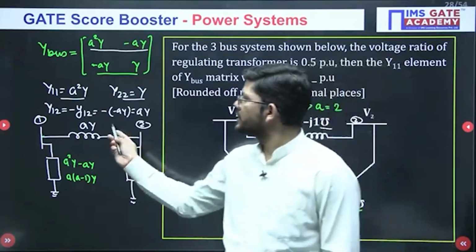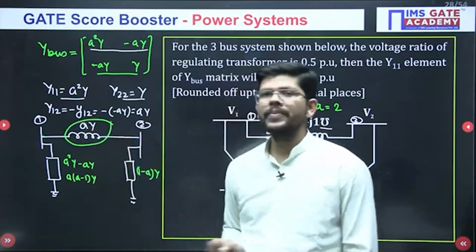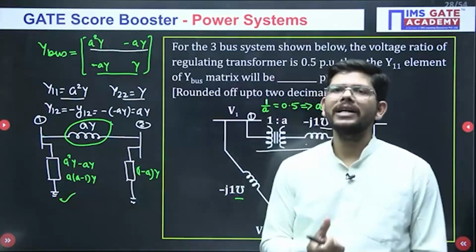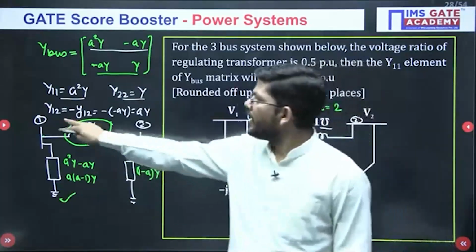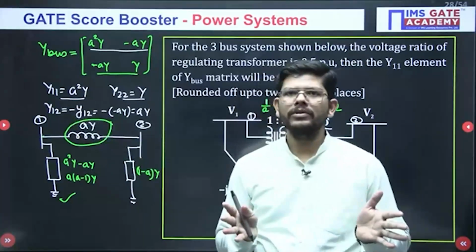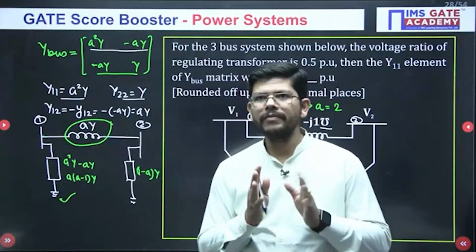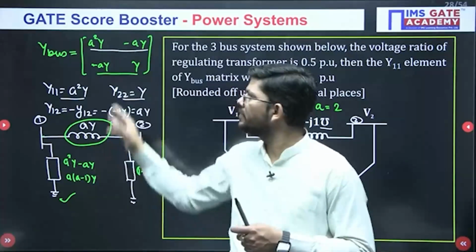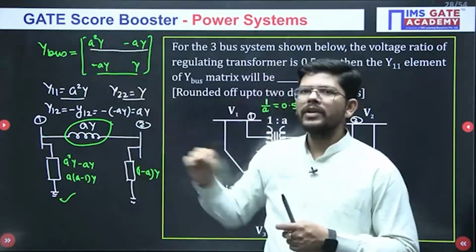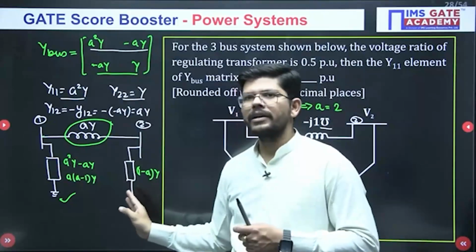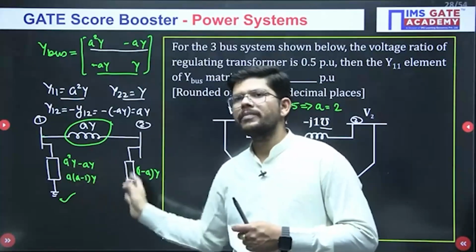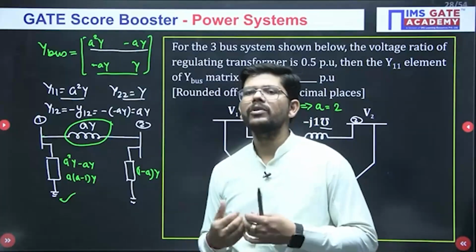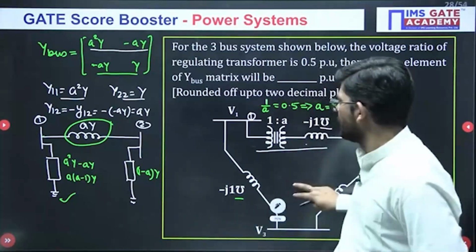So this element that we have is the line element, and this element will be a shunt element. How do we come to know that there is a shunt element present? Because y12 and y11 are different values. If y12 and y11 are the same, then it is guaranteed that we don't have any shunt element. Or the other way, if you sum up the row and you get 0, that means there is no shunt element connected. Whether these shunt elements are inductors or capacitors, right now we are not able to comment, because we don't have their values. When you calculate the value, then you will be able to realize.